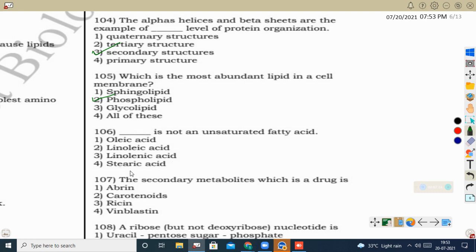Stearic acid has 18 carbons and is a saturated fatty acid. They do not have any double bond. So here this is not an unsaturated fatty acid. This is a saturated fatty acid.